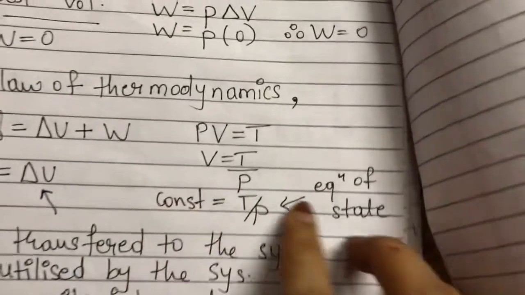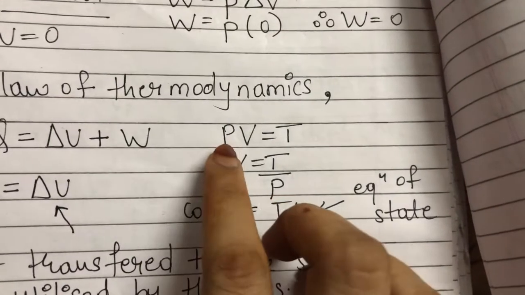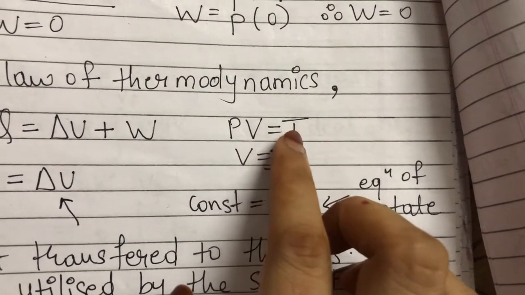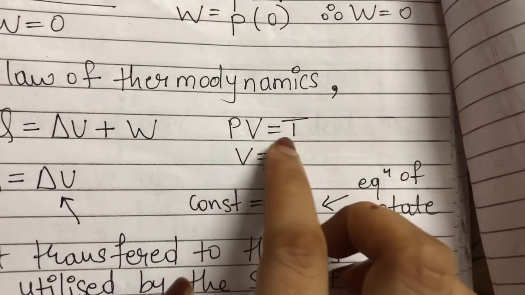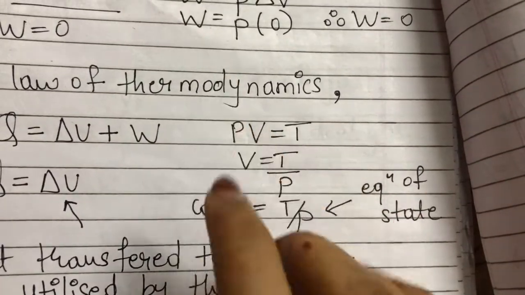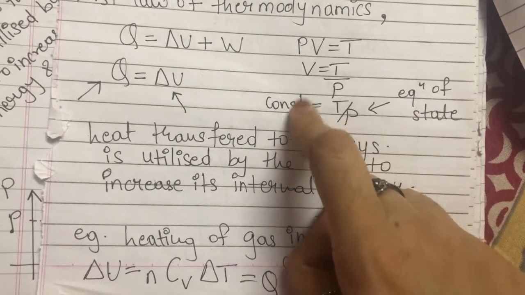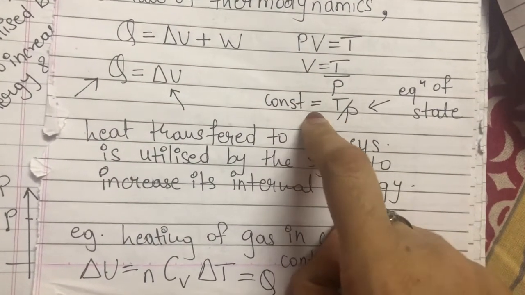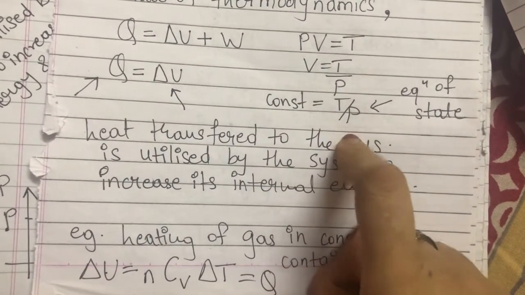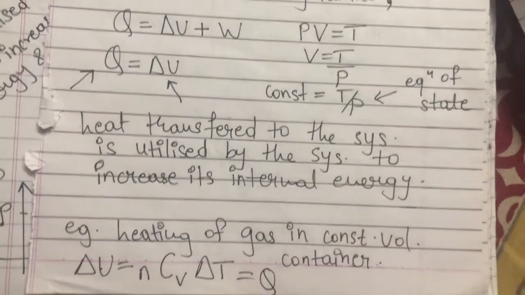Okay, next is the equation of state for isochoric process, that is PV is equal to nRT. I am not writing nR, I am just taking three variables, that is P, V and T. For isochoric process, volume is constant. So we have written that this is equal to temperature upon pressure, and this is the equation of state for isochoric process.